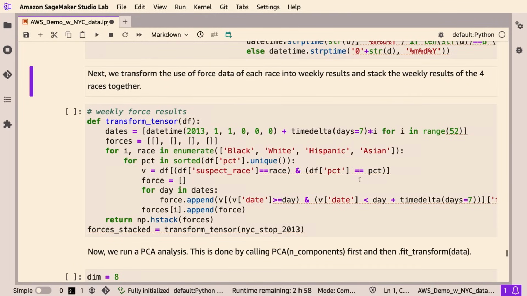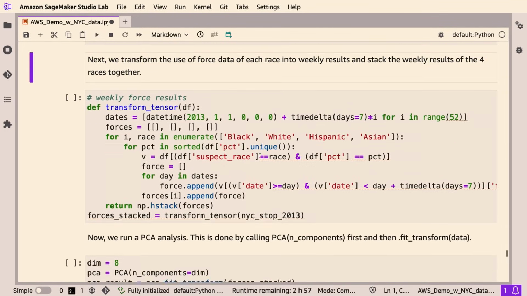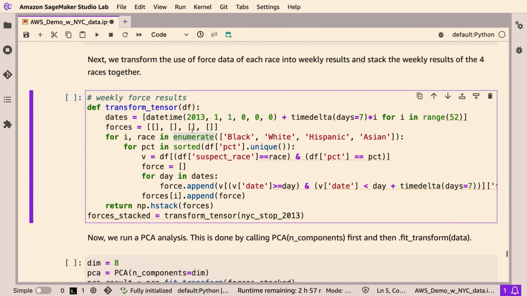Once we have the datetime processed, we can transform the use of force data of each race into weekly results, so that we have a more structured way of looking at the data. And this function does exactly that.